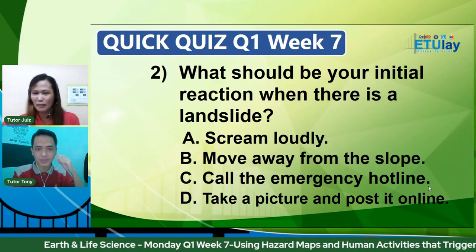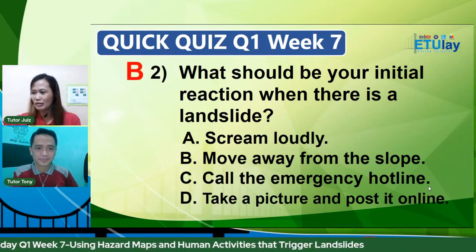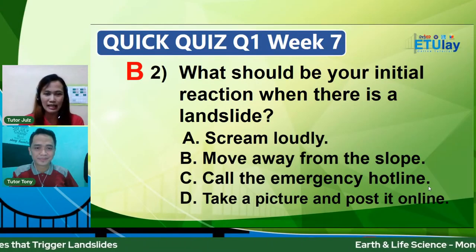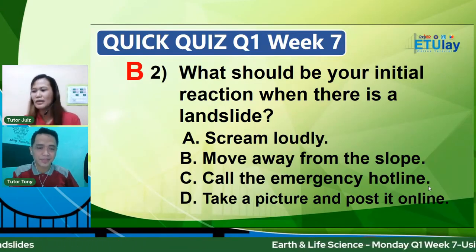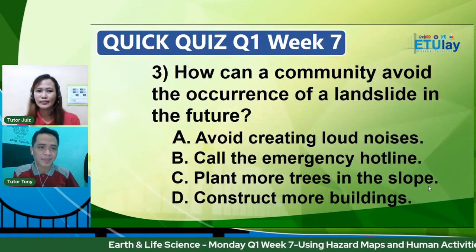So, number 2, the answer is letter B, lahat sila. It's letter B. Very good, mga anak. Tama, very good. Move away from the slope. That's our initial reaction dapat.